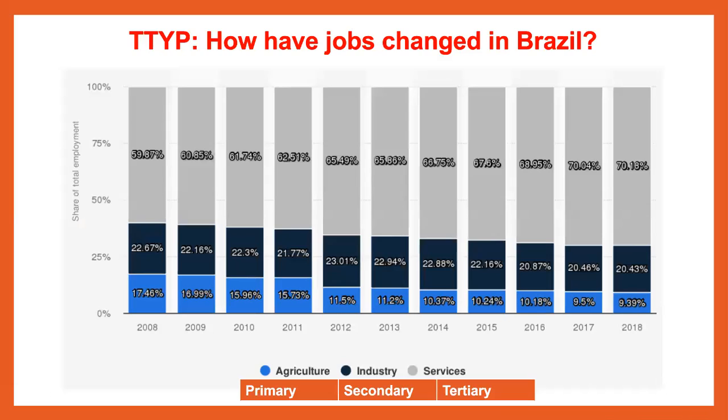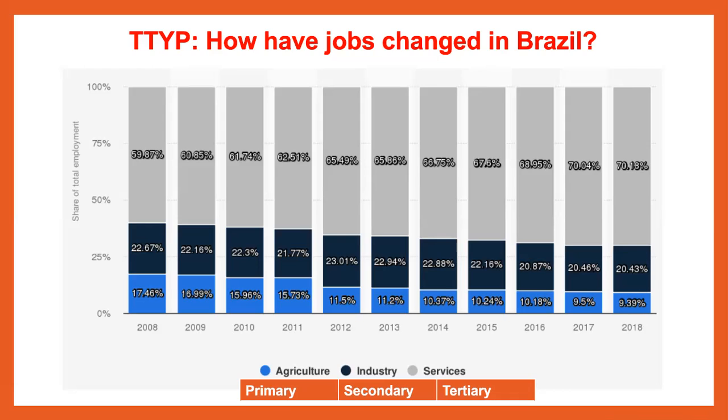So how have jobs changed in Brazil? This is a longitudinal graph, a bar chart, that shows how jobs have changed in Brazil from 2008 to 2018, over a period of 10 years. If you look at the bottom of the bar chart, it tells you each year: 2008, 2009, 2010, 2011, until we get to 2018.